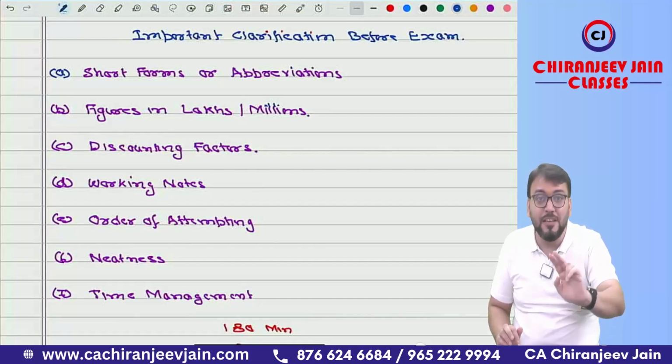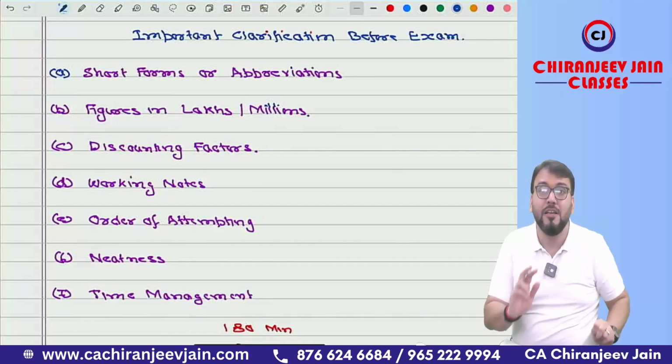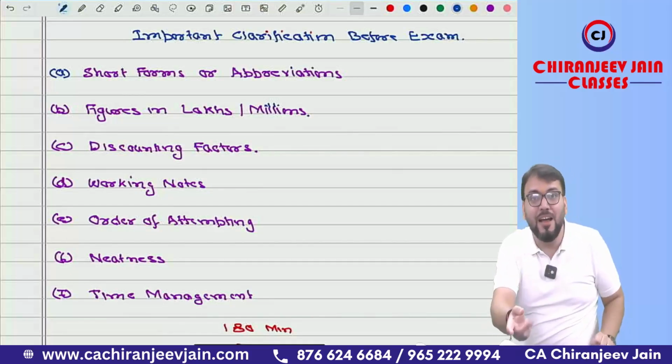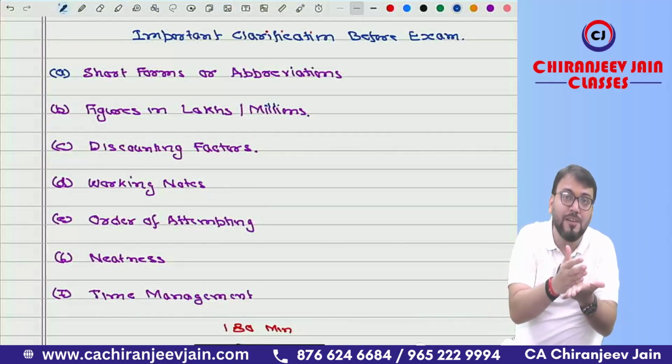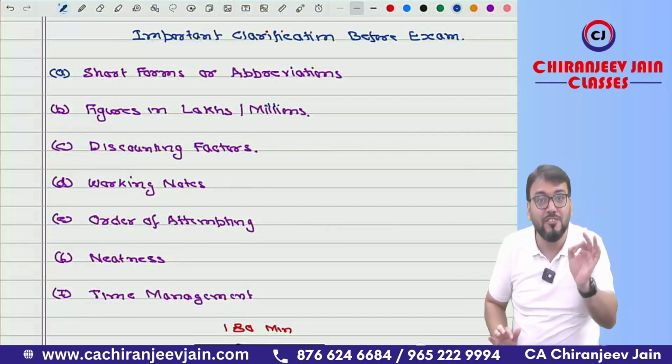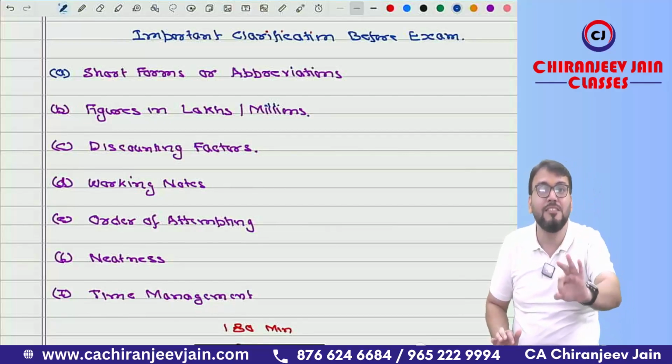If it is given to 3 decimals, use 3 decimals. You can't change the discounting factor whatever is given in the question. अगर discounting factor गलत दिया हुआ है, तो जो गलत दिया हुआ है, that only you use. If the discounting factor is not given correctly in the question, use whatever discounting factor is given in the question. You can't change it.